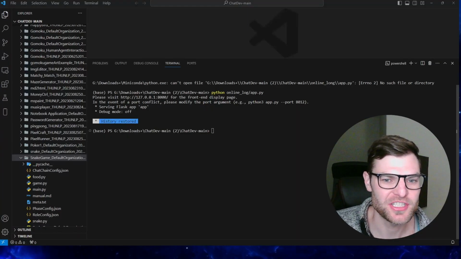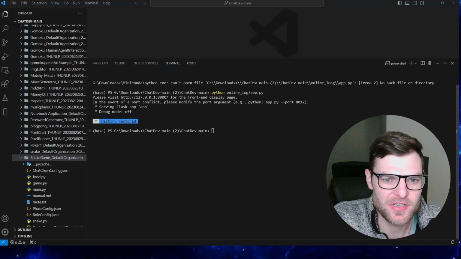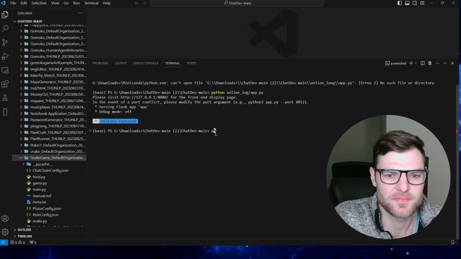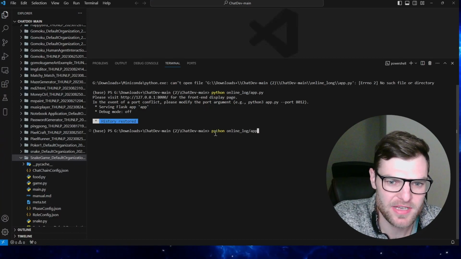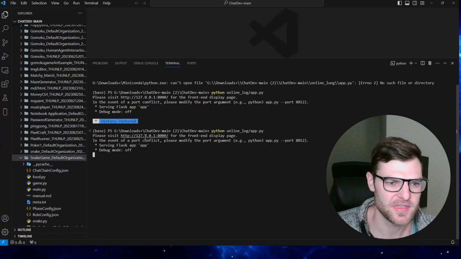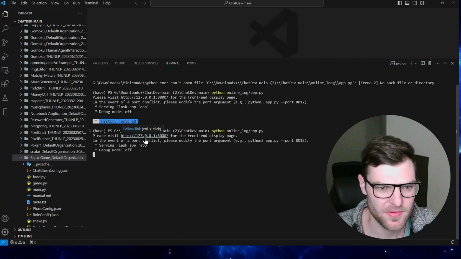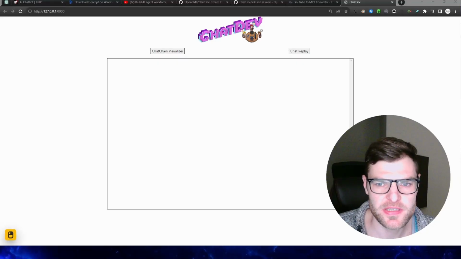All right, we can actually check out a demo of this snake game right here. So we just go Python online_log_app.py. Click enter there, and it will give us this HTTP. Control click, and now bring open this web page.